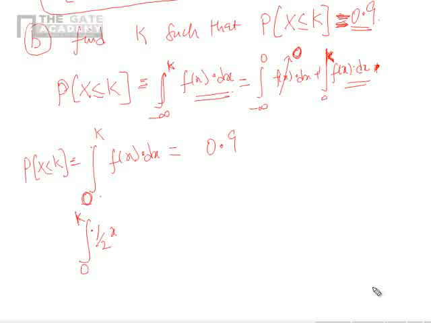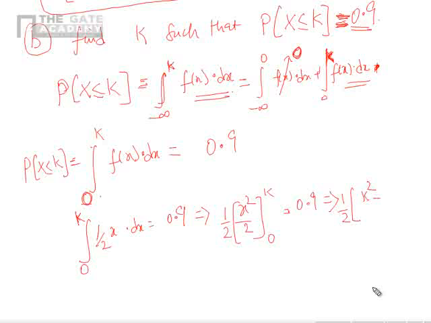So integral 0 to k half x dx is 0.9, implies, 1 by 2 is a constant that will stay outside. X on integration will give me x square by 2 between 0 to k is 0.9. If I solve this, what will I get? Half k square minus 0 by 2 equal to 0.9.